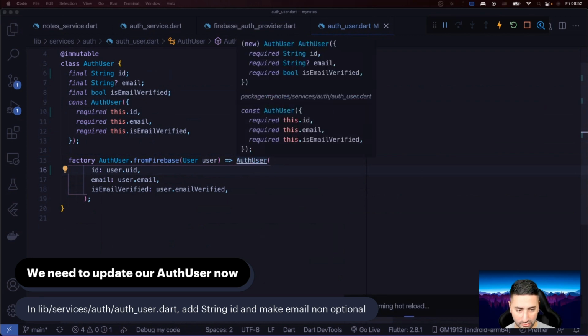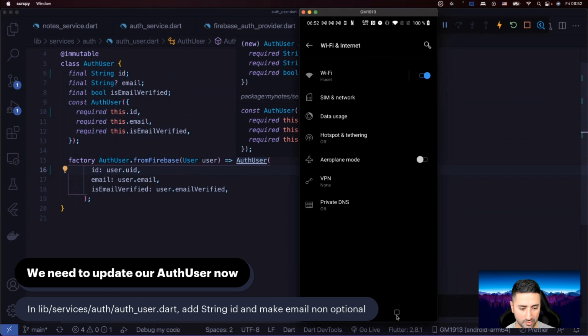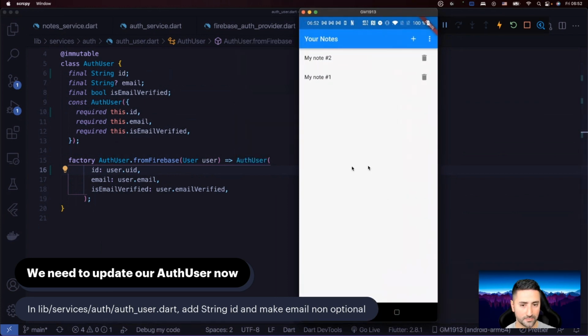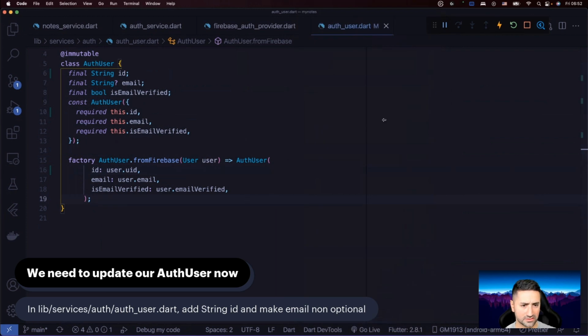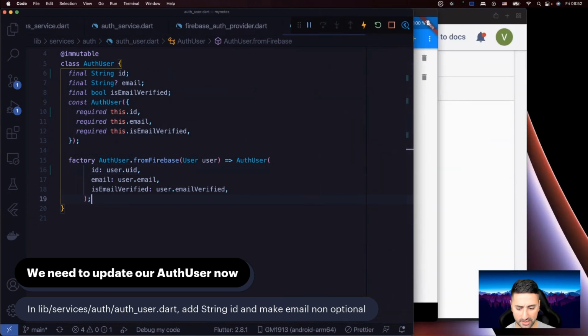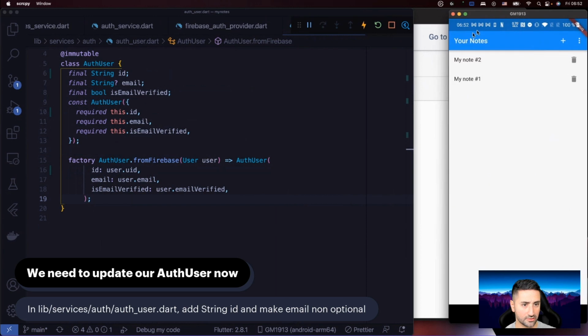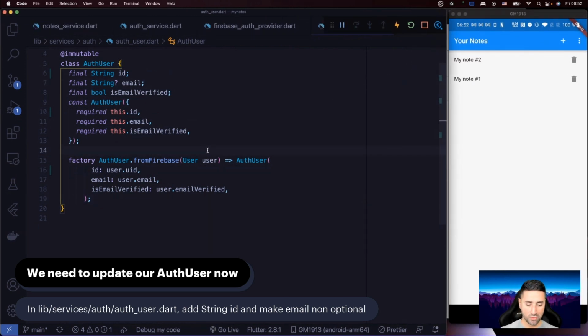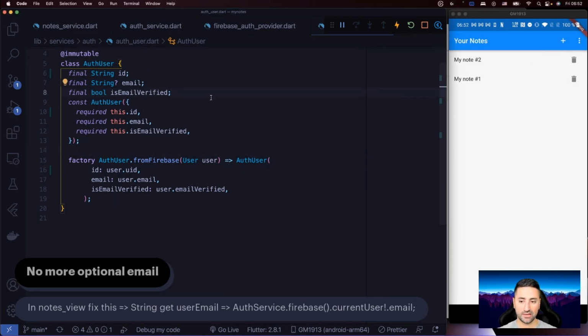And let me actually go to scrcpy. I can see that Visual Studio Code has a little bit of a problem hot reloading right now. And that's probably because the application wasn't in the foreground. So that's fixed now. Talking about scrcpy, it's perhaps a good idea for me to bring scrcpy here just to make sure that we're not breaking anything. Okay. So that's one change that we have to make to our auth user.